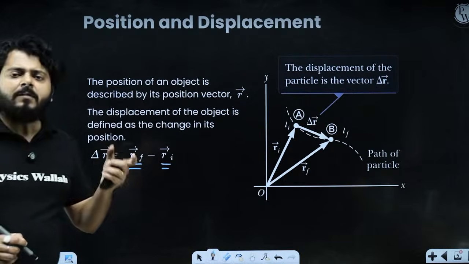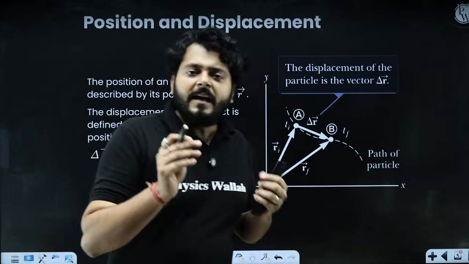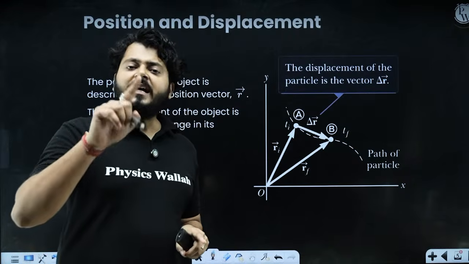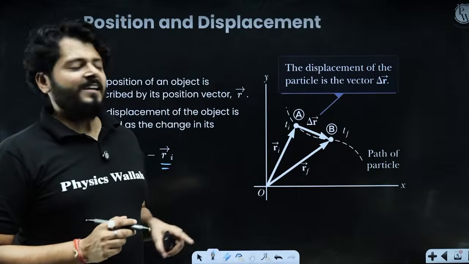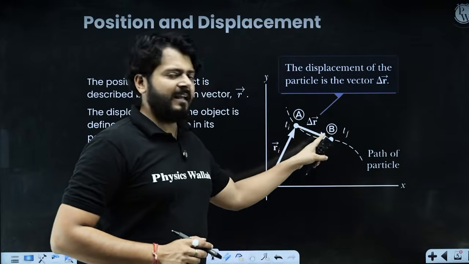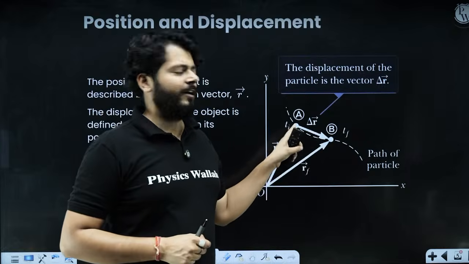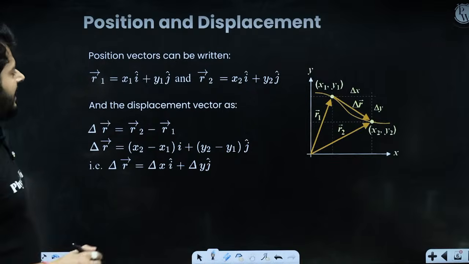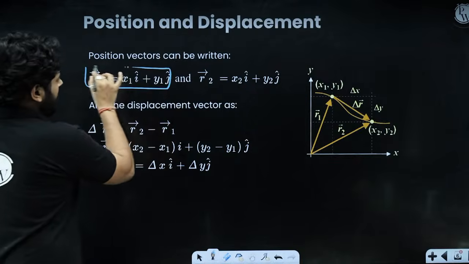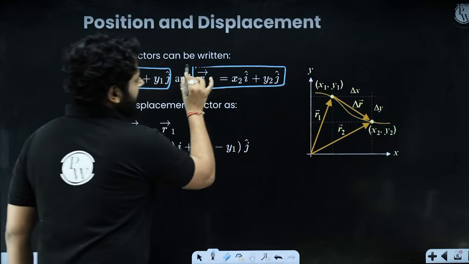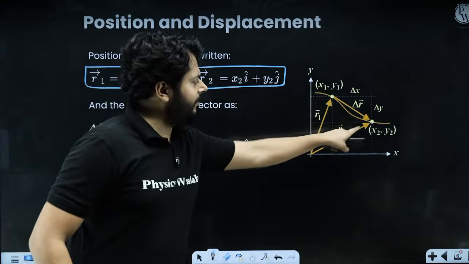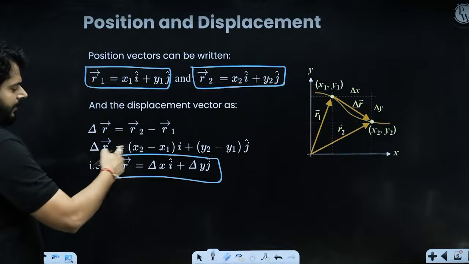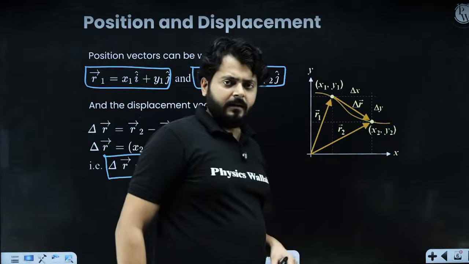This is very, very important when you try to write down the displacement in 2 dimensions. Because when you move, you will change the x coordinate as well as the y coordinate. So the correct expression of displacement can only be written when you can successfully write the displacement vector. Here I have written already that R1 vector is x1 i plus y1 j, R2 vector is x2 i plus y2 j. So the displacement vector will be R2 minus R1, which is (x2 minus x1) i cap plus (y2 minus y1) j cap. Just subtract it. I believe the idea is very, very clear.